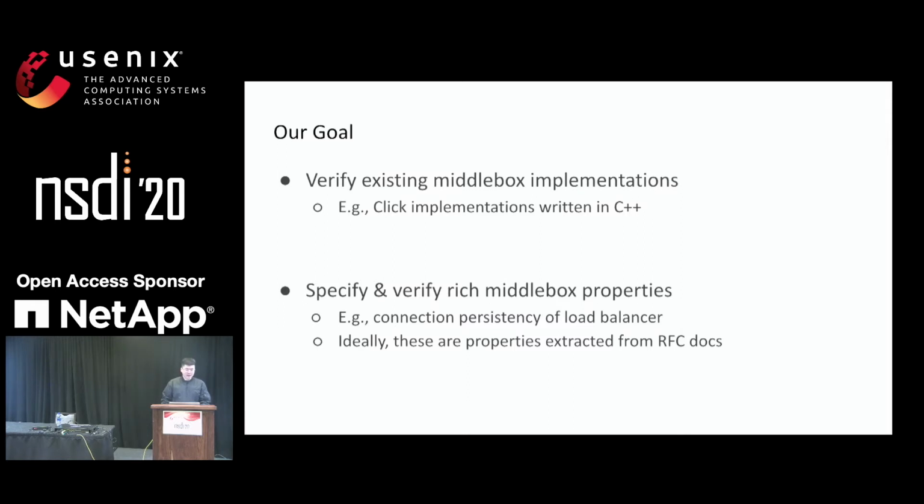Ideally, we'd like to verify existing middlebox implementations, such as the Click implementations written in C++. On the other hand, we also want to be able to verify a rich set of middlebox properties, such as the connection persistency of a load balancer. Ideally, we want these properties to be directly extracted or translated from existing RFC documentations. Therefore, we could directly use these widely accepted properties as a correctness criteria.